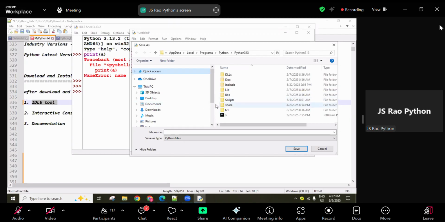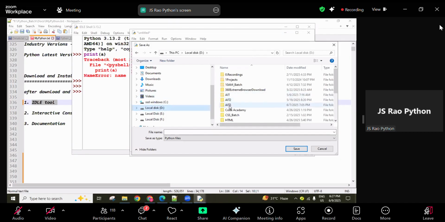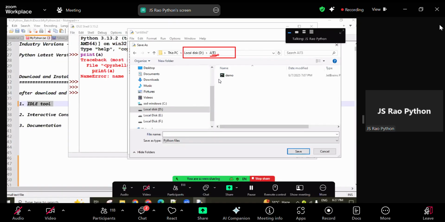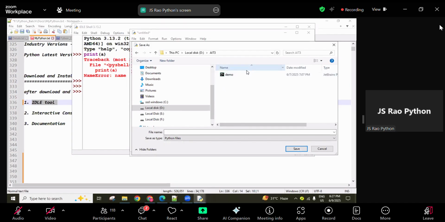So choose one folder where you want to create this Python program and execute it. First, in my system, I created a new folder by clicking this new folder option, with the name AIT3. In the last session, in D drive, I created one folder, AIT3. Now here I want to save my file.